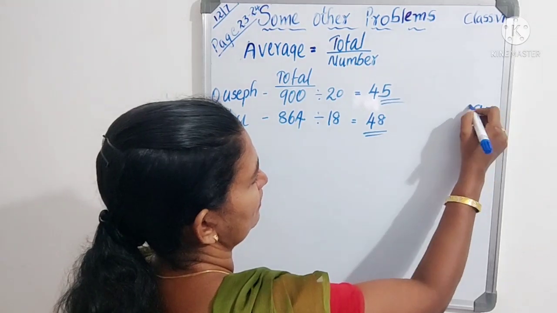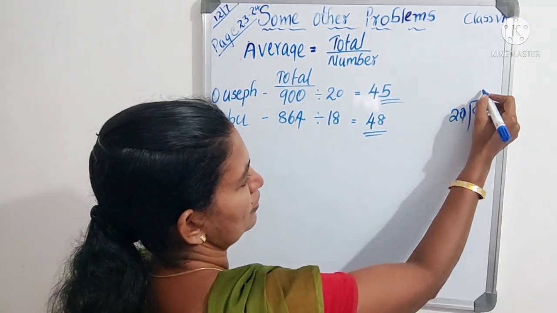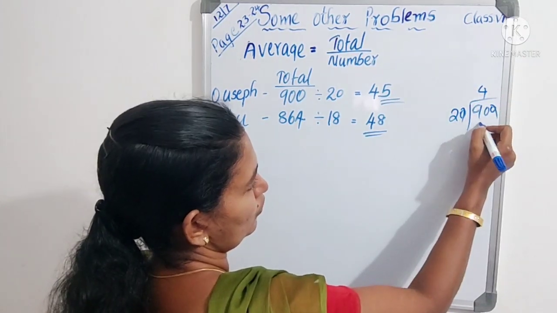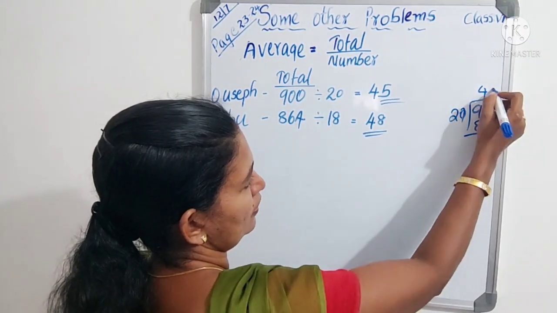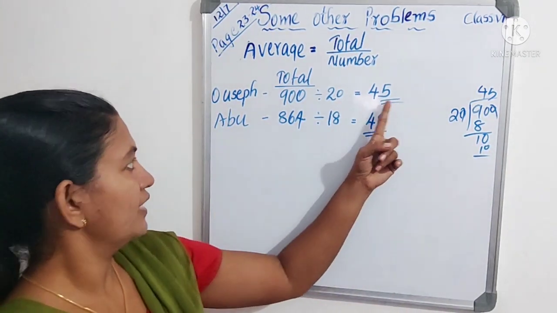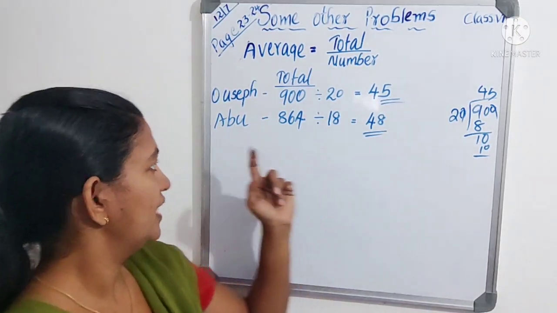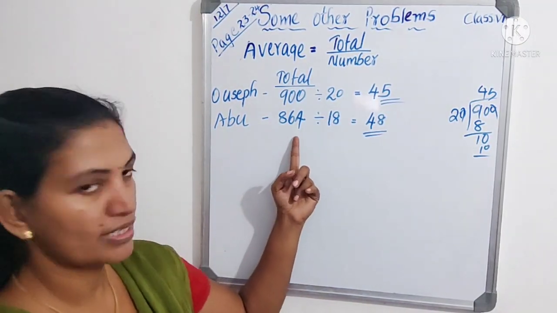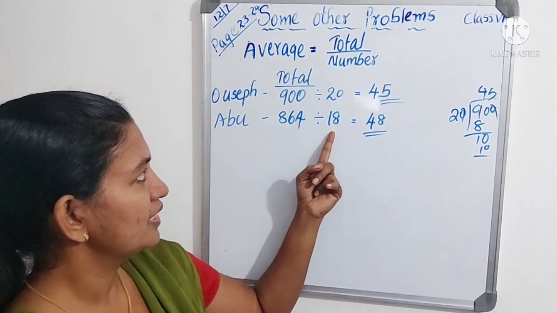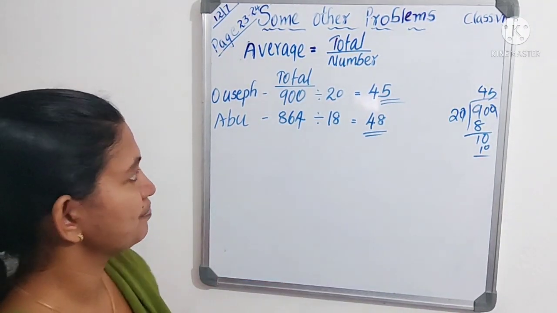We can cancel one zero, then 4 twos are 8, 1. So we got 45. So Sausep's average is 45 coconuts. Next Abu. Abu's total coconuts is 864 and the number of trees is 18. Then the average is 48.